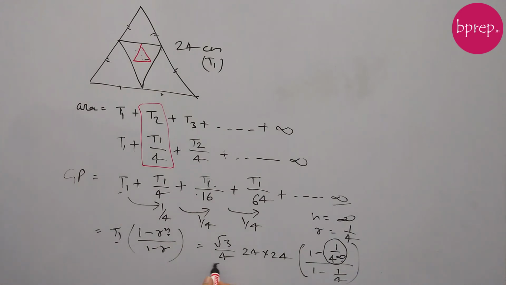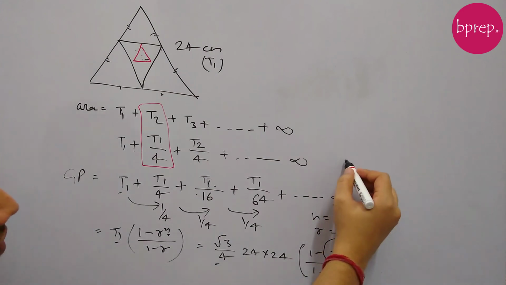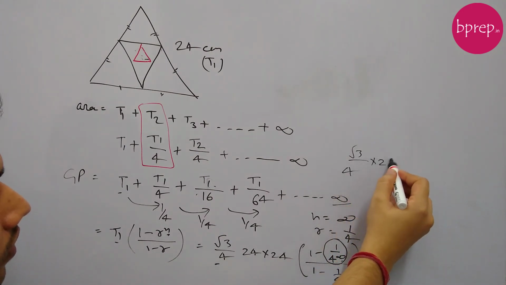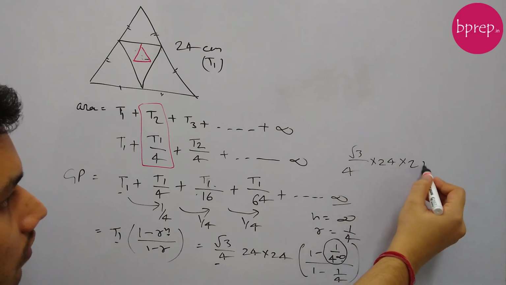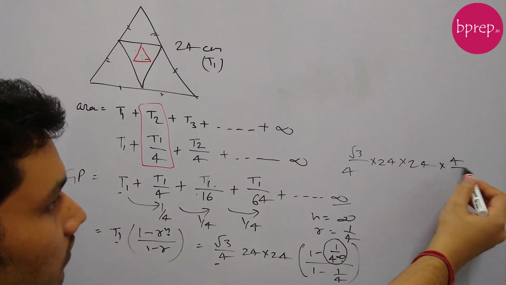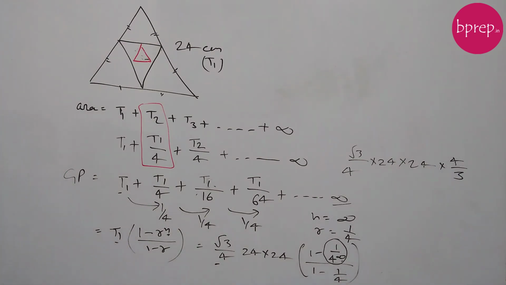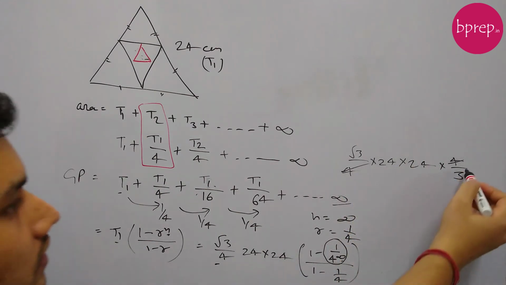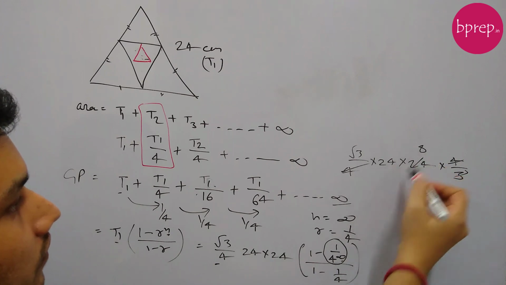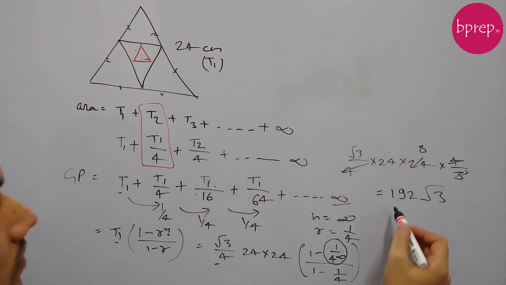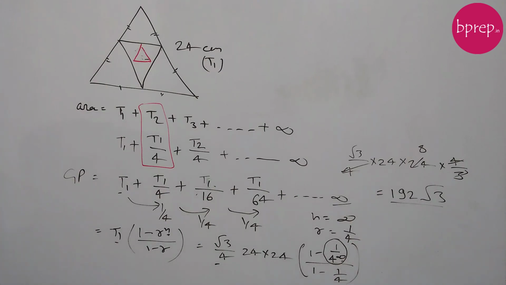So this expression can be written as root 3 by 4 into 24 into 24, and we have 1 by 3 by 4, so this will be 4 by 3. So this 4 will get cancelled, this 3 is 8, 24 at 192, so this will be 192 root 3, which will be the answer.